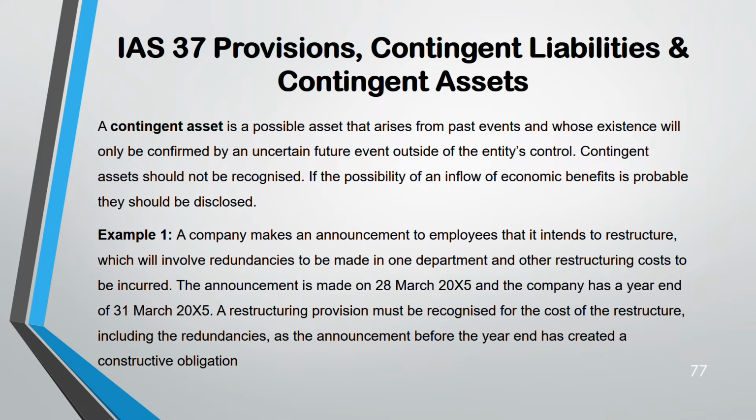Example 1. This is about restructuring. So all the employees are informed of it. And by 28th March, announcement was made. Year end was 31st March. So there's a constructive obligation here. You have to recognize a restructuring provision. Why? Before the year end, you have made an announcement. So cost of restructuring: one cost of restructuring is redundancy. You have to include it.